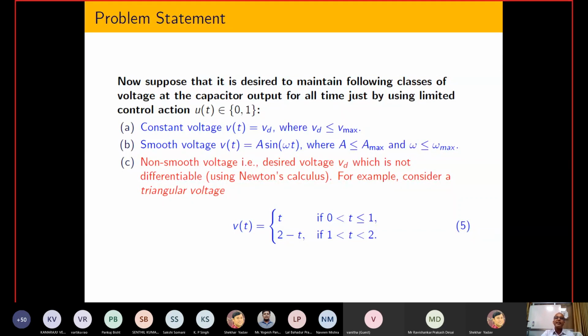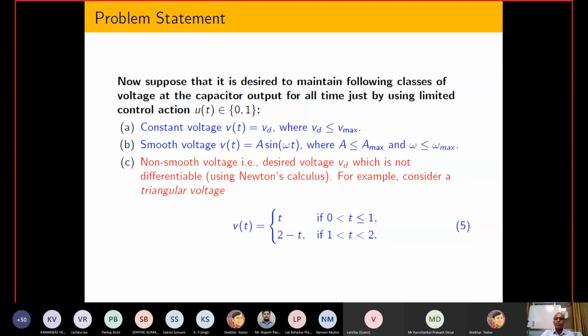But now suppose the signal is not differentiable, then how do we proceed? Most of the time, if we are trying to track some kind of triangular signal or a square wave, those are not differentiable, so we face that kind of difficulty. Based on classical control theory, it is possible to show that I cannot solve that tracking problem exactly.